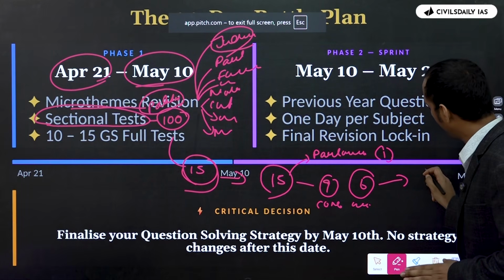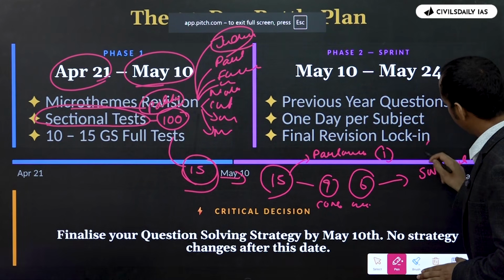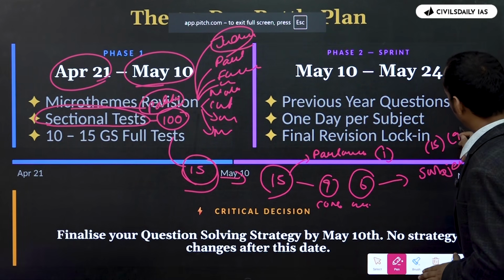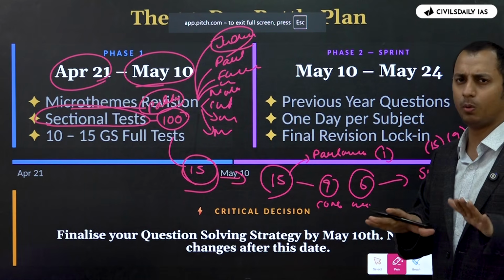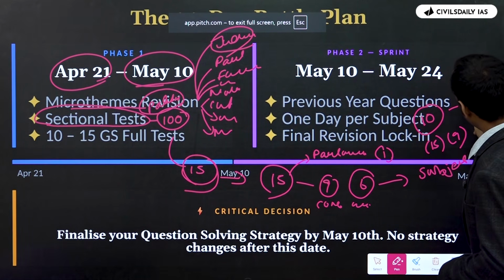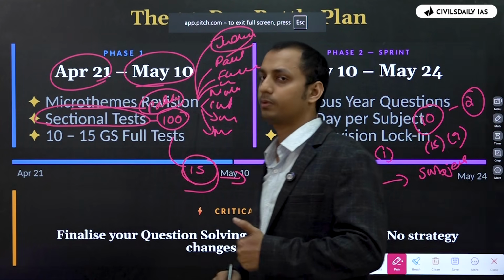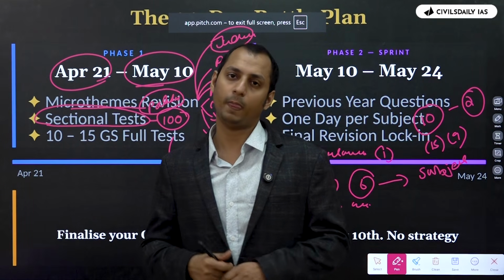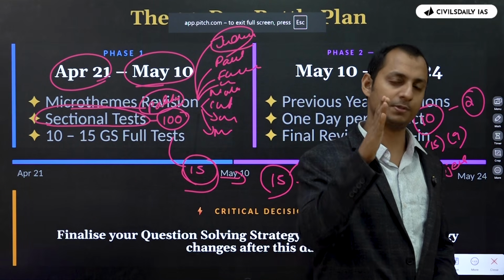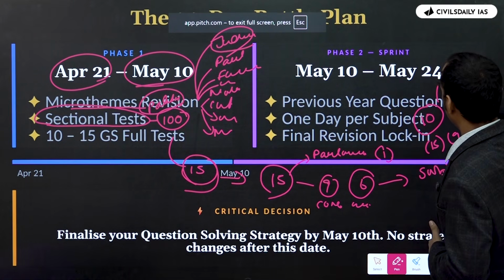FLT will help you to understand the subject accuracy. In polity, I got 9 out of 15. That means that, okay, fine, I am a bit okay in polity. In modern history, among the 10 questions, only 2 you got correct, 8 incorrect. So what did you find out? You understand that in the subject of modern history, you're very weak. So therefore, I need to invest more time in modern history.